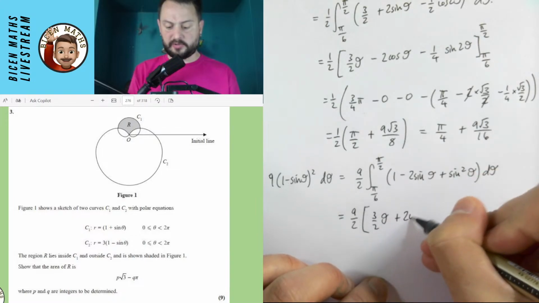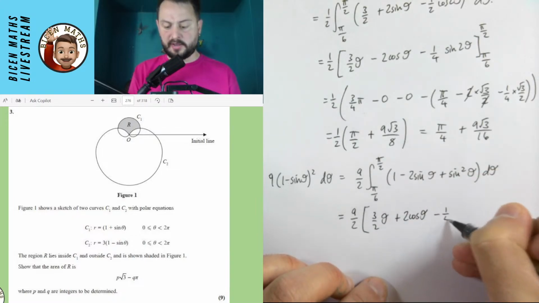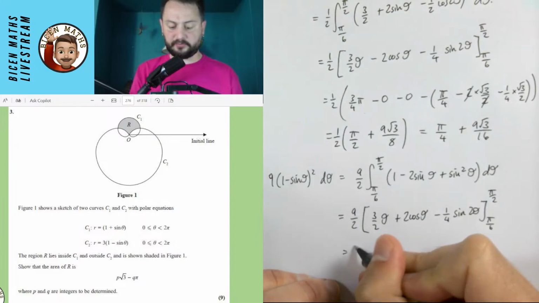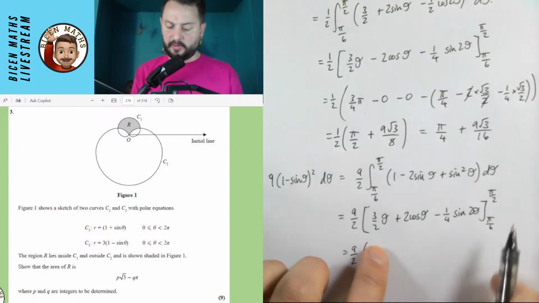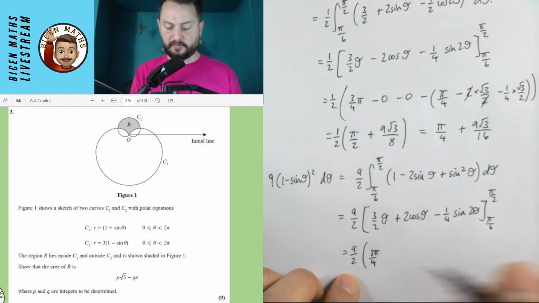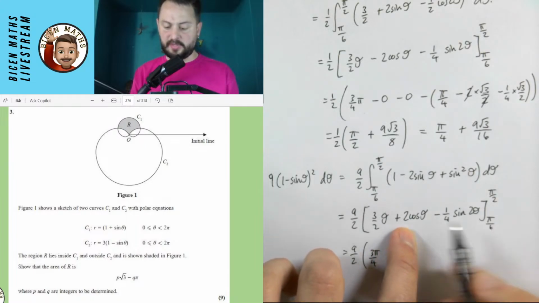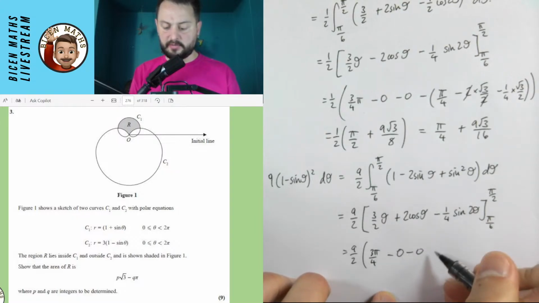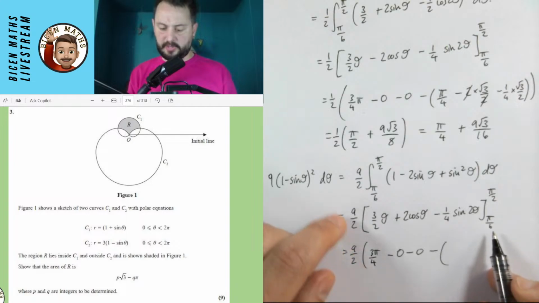So it's going to be a plus 2 cos theta and a minus quarter sine 2 theta between pi over 6 and pi over 2. So we have the 9 over 2. When I substitute in the pi over 2 here, it's still going to be the 3 pi over 4. When I sub this part in, it's going to be 0 and 0. So there's still going to be the minus 0 and the minus 0.